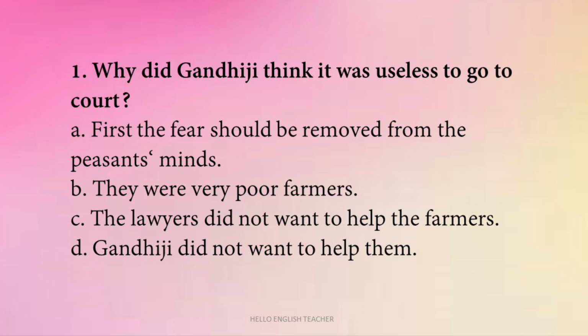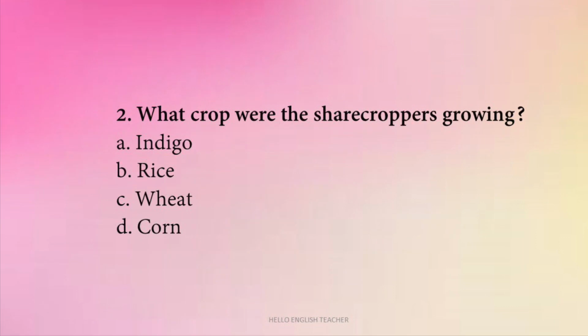Fear should be removed from the peasants' minds. They were poor farmers. The lawyers did not want to help the farmers. Gandhiji did not want to help them. So the answer is A. First, the fear should be removed from the peasants' minds. So let's look at question number 2. What crop were the sharecroppers growing? Indigo, rice, wheat, corn. So the sharecroppers were growing indigo.